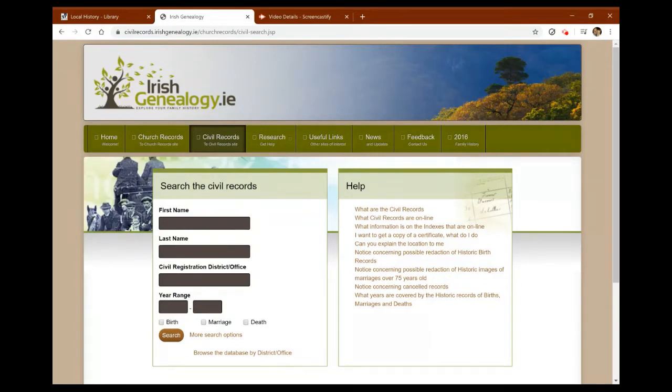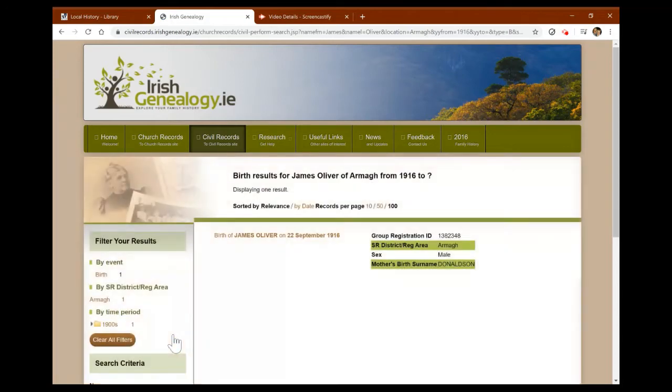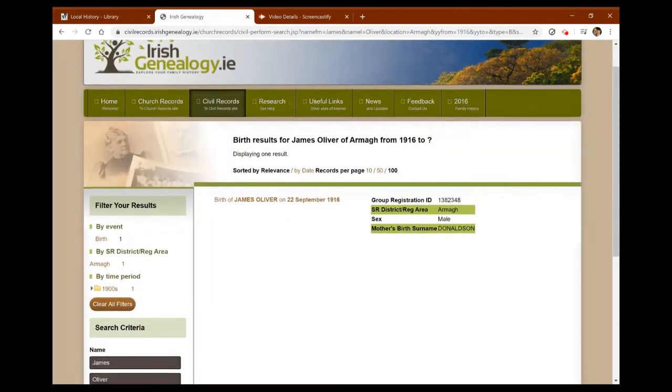So while I'm searching this, I am quite conscious that I don't want to be looking up records belonging to somebody else with personal details on them. So I'm going to look up my own granddad's name, actually. And he was James Oliver from Armagh, and he was born in 1916. So I'm going to look for his birth cert. And that's him there. So you can see Oliver is, I suppose, an unusual enough name.